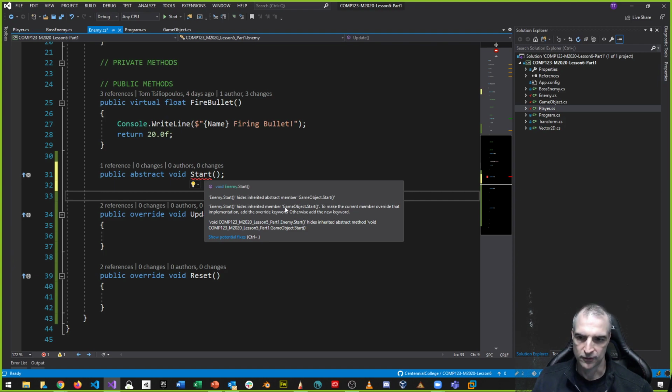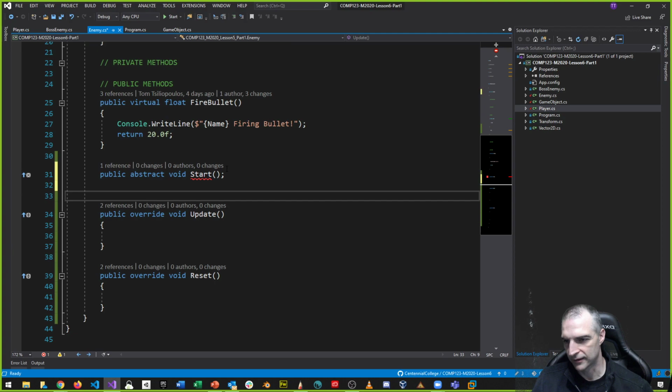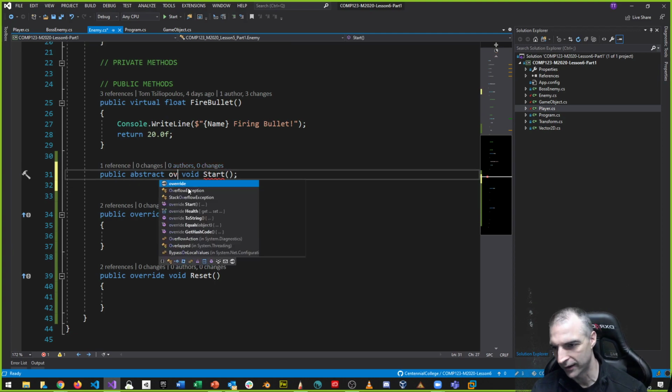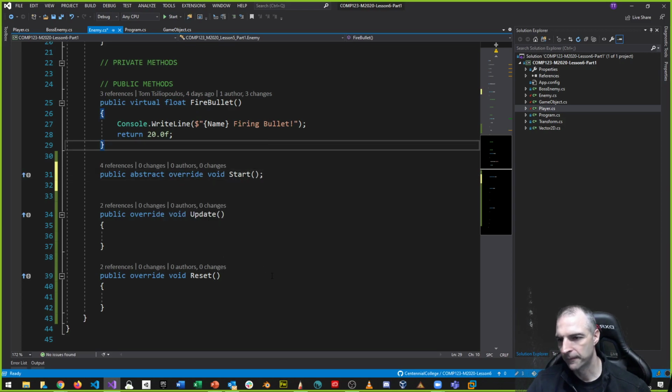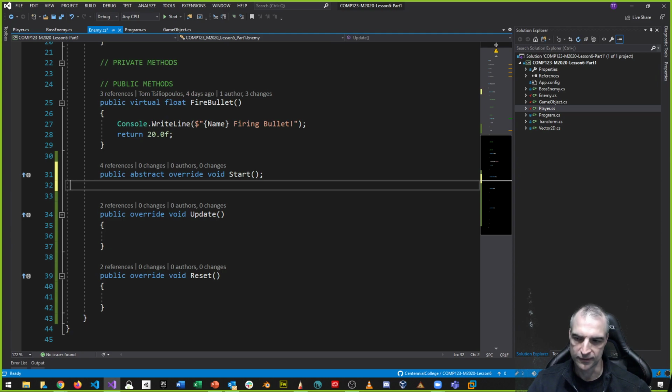Okay, so this is interesting. I could use new, so a new public abstract class. I can't do abstract override, so this is something I can't do, typically. Now this is interesting. If I did this, public abstract override, and no implementation,